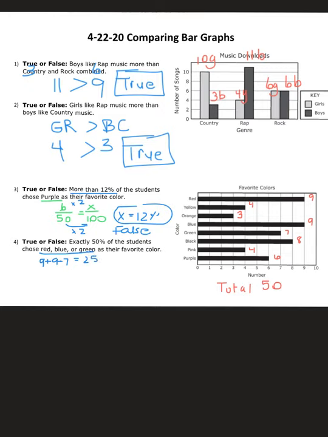Now setting it up, I have 25 out of the 50 are those 3 colors, equals x over 100. Again, I can see times 2. That's my scale factor, times 2, and x is equal to 50%.